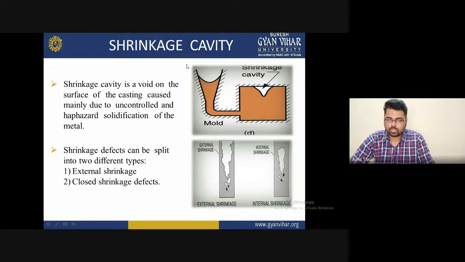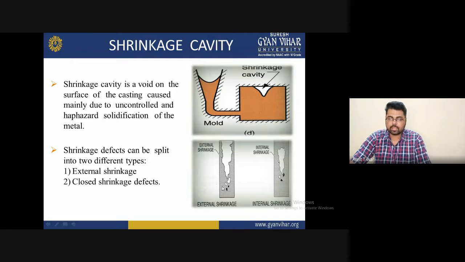So what is shrinkage? During the casting operation, there are some portions that are not filled up properly, and the maximum amount of area is not covered by the casting. Some portions are not completely filled up, and some gaps remain that are not filled by the molten metal. Or if filled, they do not completely solidify at the section, and you can find this gap here. So these are the shrinkage cavity problems, as you can see in this diagram.